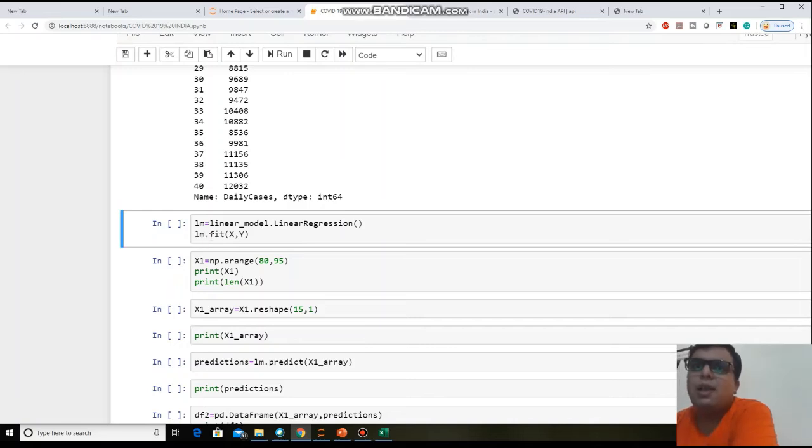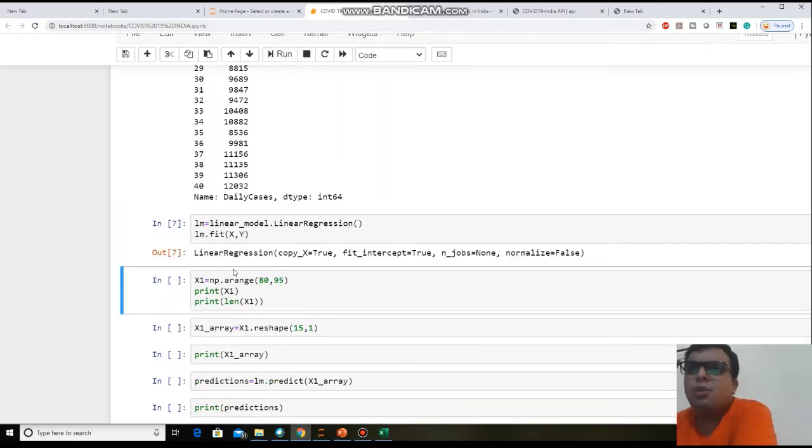So lm dot fit, and you need to give x and y data to this fit function. Basically this fit function accepts the independent values and the dependent values, so you are giving x and y data here. Just run this. You get this kind of message, it means your model is ready to use now.